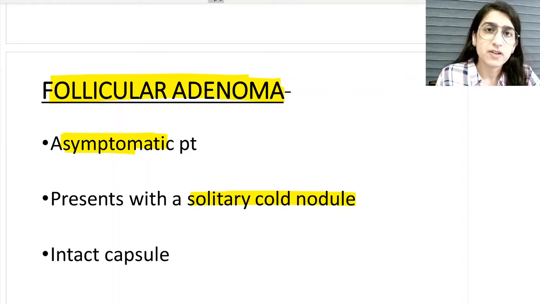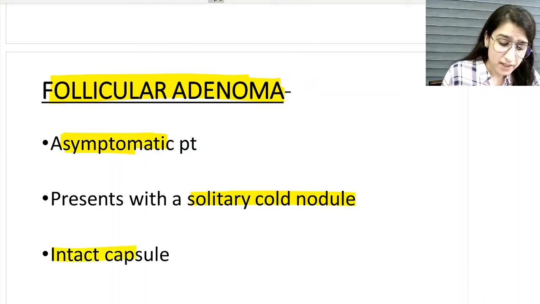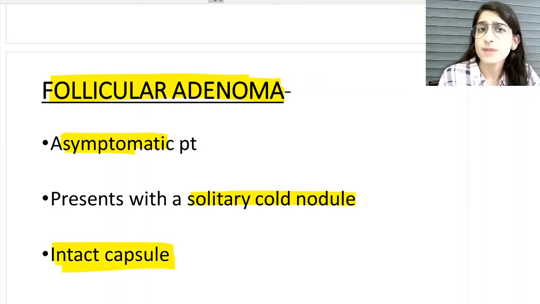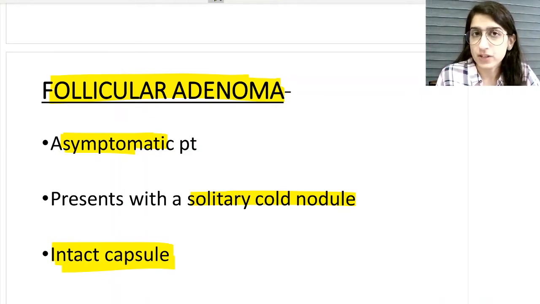And this particular feature, capsular invasion or vascular invasion, is the striking differentiating feature between a follicular adenoma and a follicular carcinoma of thyroid. In follicular carcinoma you will see capsular invasion and vascular invasion, whereas in follicular adenoma the capsule is intact. There is no capsular invasion and no vascular invasion. Again, important MCQ: can you diagnose these cases on FNAC? No, you cannot. Then how will you diagnose? You can diagnose this case on histopathological examination, on a biopsy.